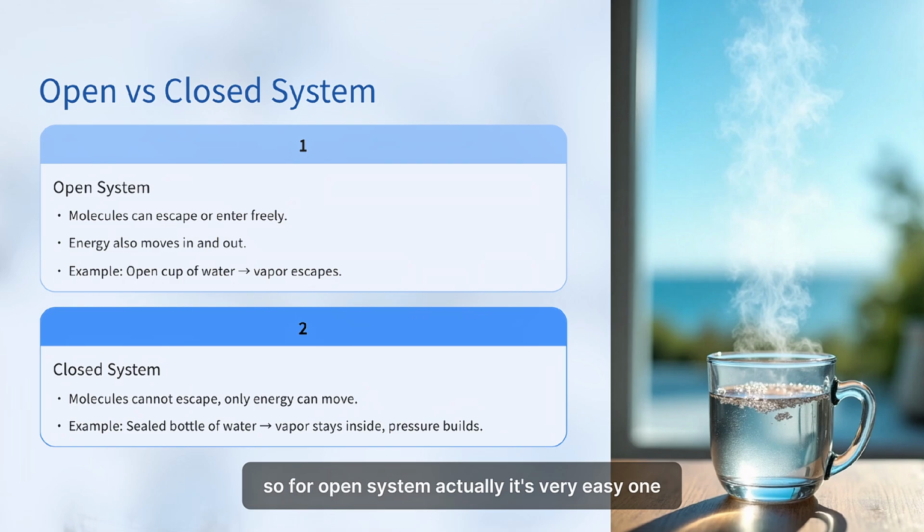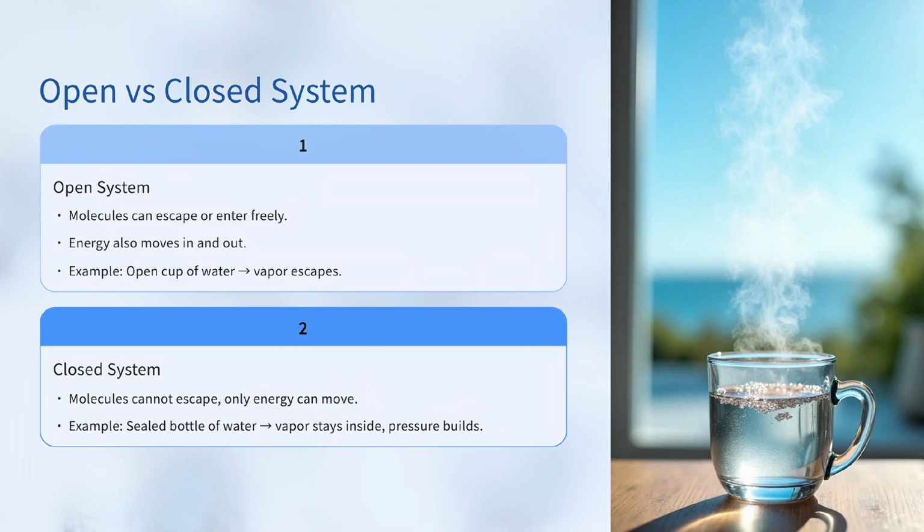For the open system, actually it's very easy. It's a system where vapor molecules will diffuse away when liquid evaporates. Evaporates means liquid changes to gas. For the closed system, it is the opposite: a system where vapor molecules cannot escape when liquid evaporates.